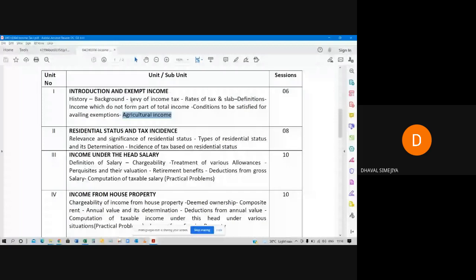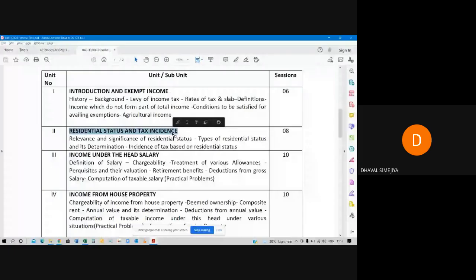Your module 1, income tax, right now we are doing. Then residential status will be your module number 2: resident and ordinarily resident, resident but not ordinarily resident, and then non-resident. Types of residential status and its determination, and then incidence of tax on the residential status. How tax will be calculated.